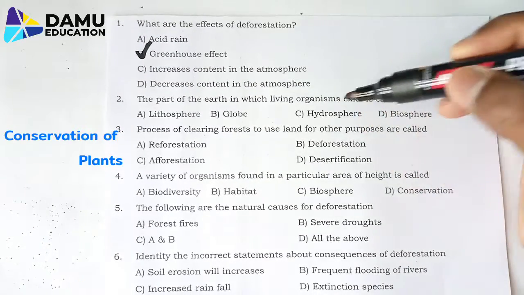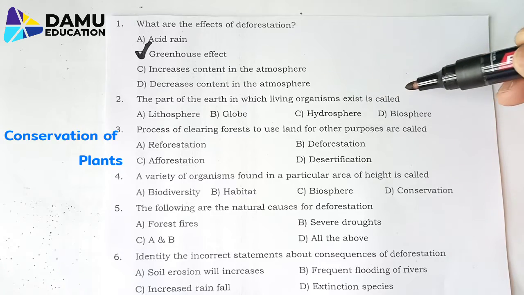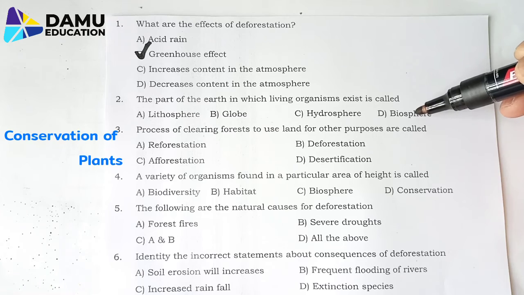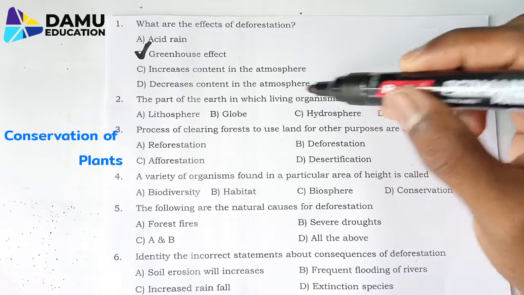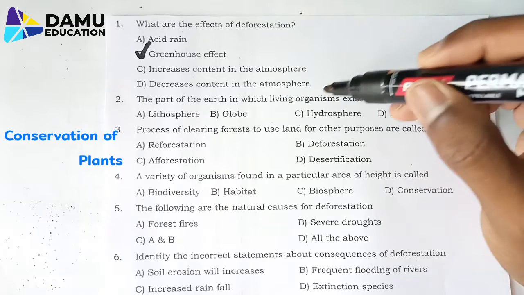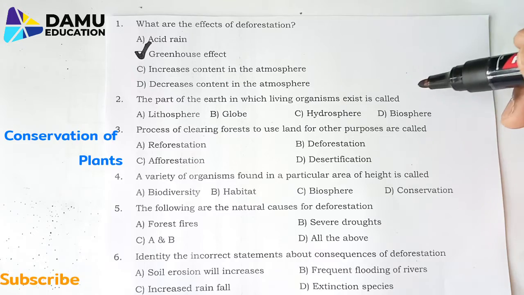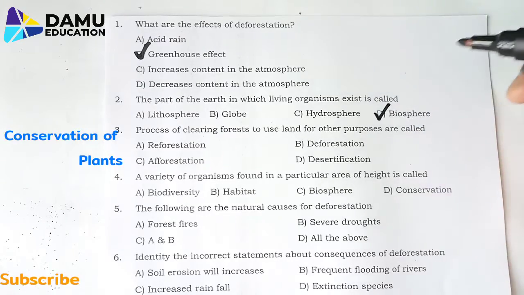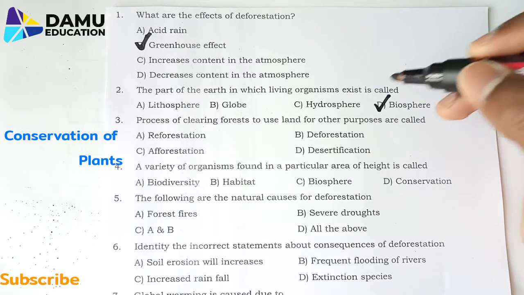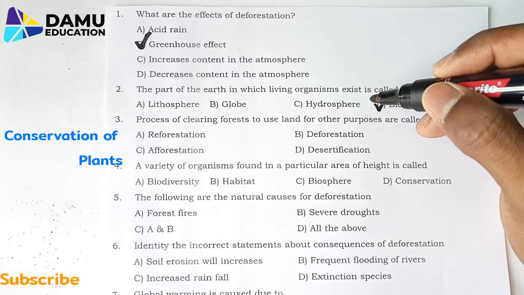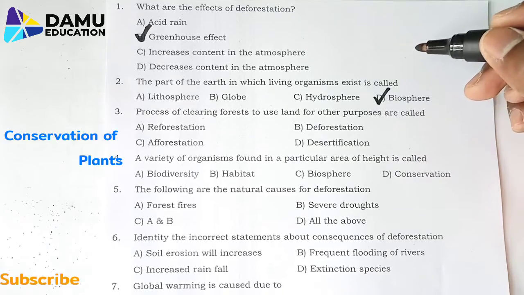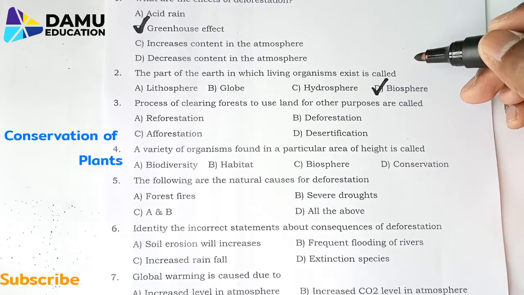Next, the part of the earth in which living organisms exist is called lithosphere, globe, hydrosphere and biosphere. Living means bio, organisms means those who are living, so that is called biosphere. Lithosphere is related to mud, globe means complete, and hydrosphere is related to water. Biosphere is related to living organisms. So that is called biosphere.